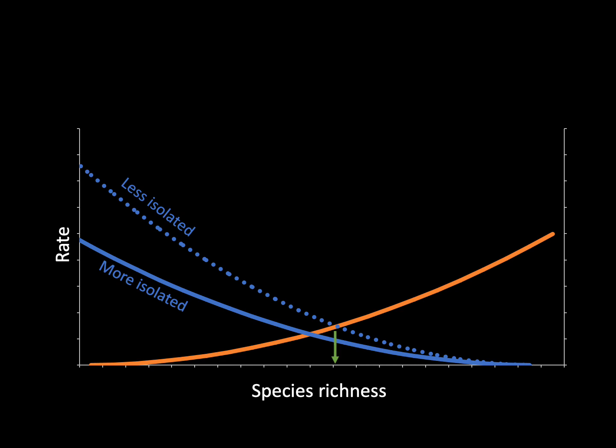Therefore, island biogeography predicts the highest species richness on large islands close to the mainland. In other words, large islands that are not very isolated. In contrast, the lowest species richness would be expected on small and isolated islands.